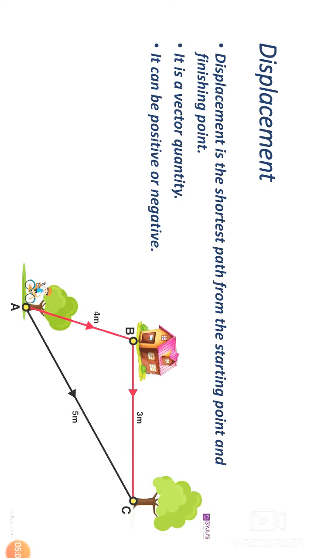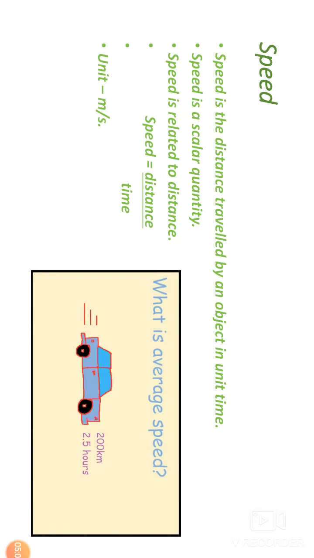Let's go further. Next quantity is speed. You know, everyone does competition of speed. I will win, I will win, everyone does that. So exactly, do you know what speed is? Speed is the distance traveled by an object in unit time. When we use the unit time, it means the rate of distance. So speed is the distance traveled by an object in unit time. Speed is related to distance. So speed is a scalar quantity.